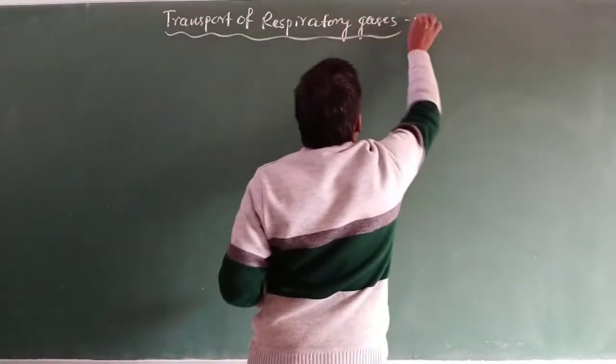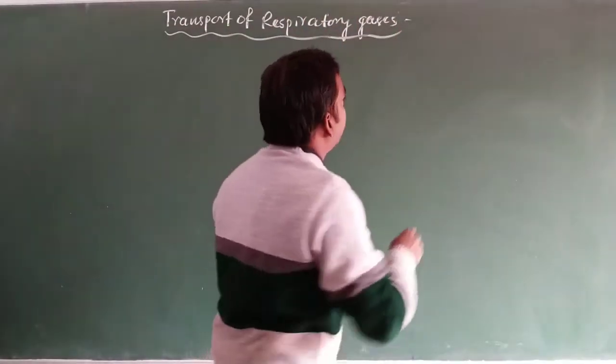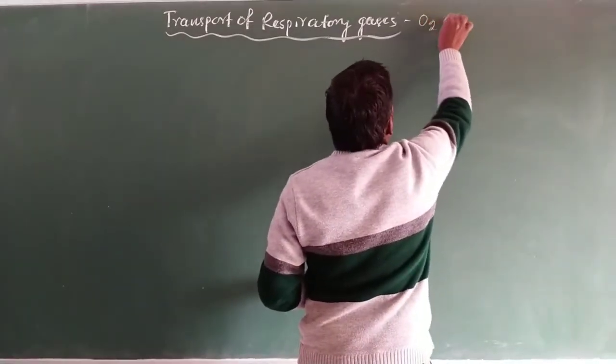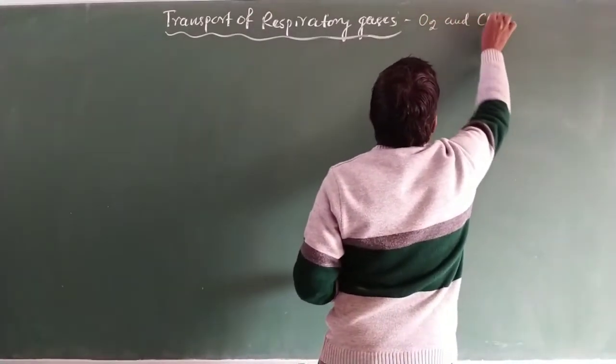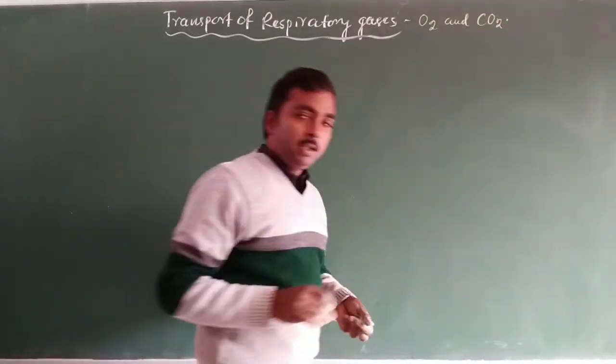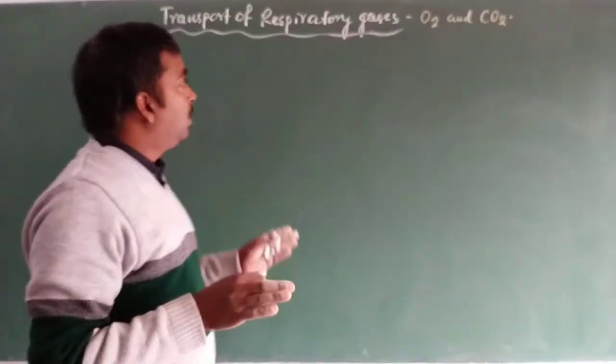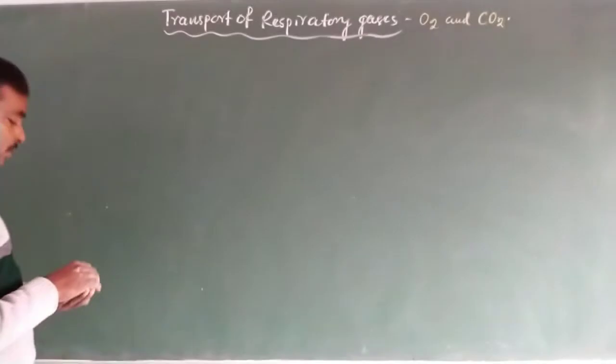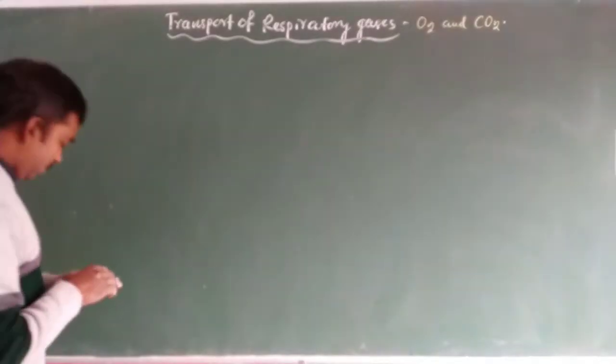There are two respiratory gases, oxygen and carbon dioxide, and we will discuss the transport of oxygen and the transport of carbon dioxide individually.